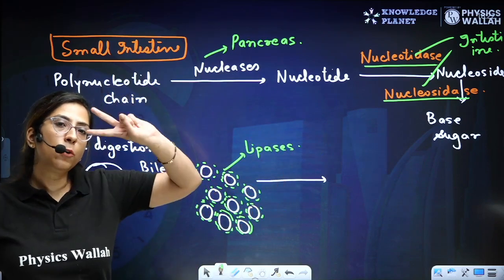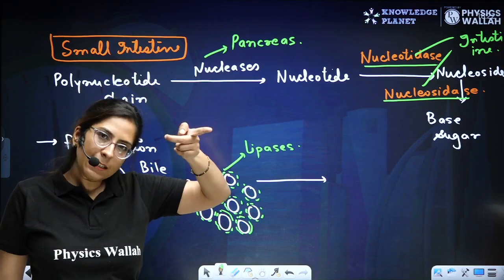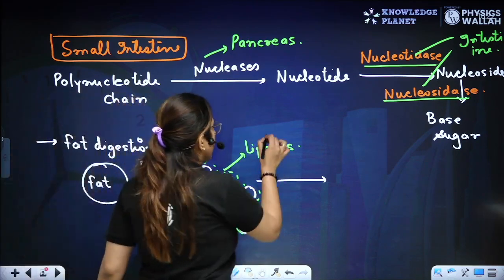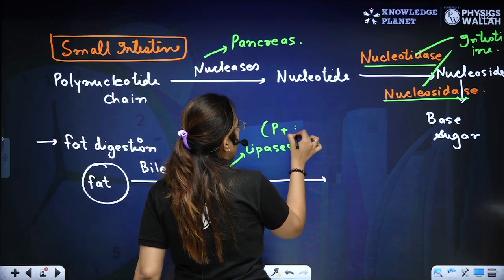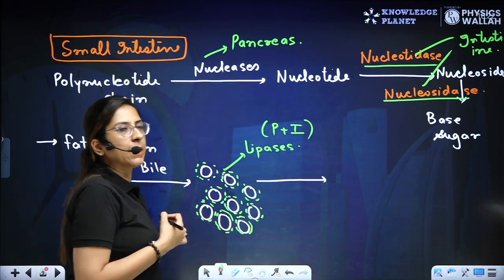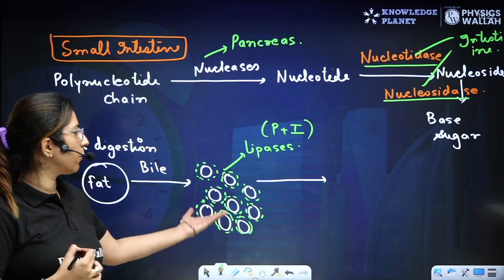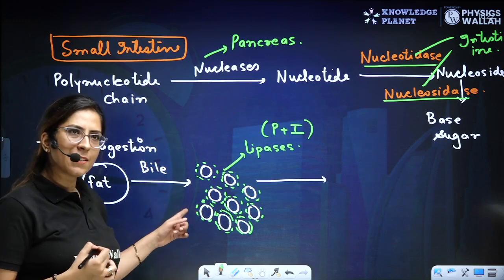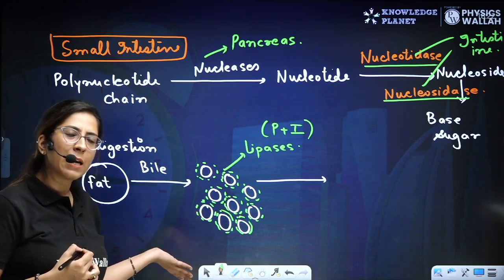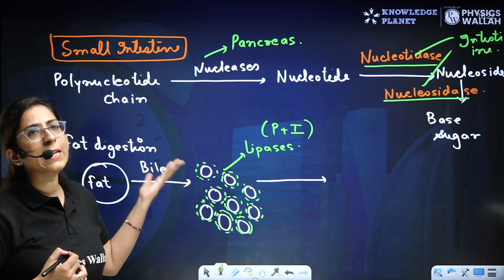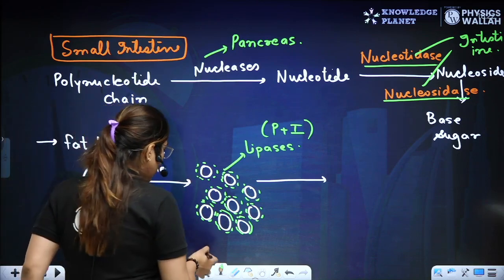Lipases come from two different regions, intestinal as well as pancreatic. So here I am writing P plus I. That means pancreatic plus intestinal, both lipases are going to act over here. Where is this digestion happening? It is happening in the small intestine, duodenum region, everybody.